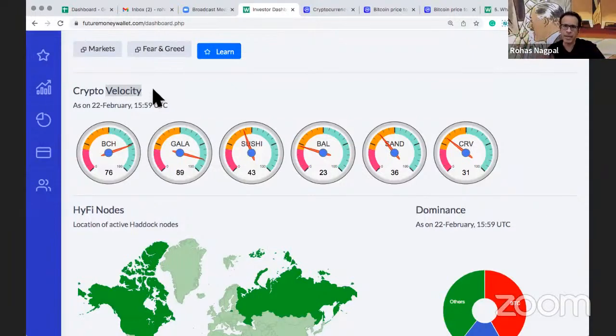And you will be very surprised that you don't see Bitcoin in this top ratio, and it is never there. Because when we look at this ratio, for whatever reason, I have found that Bitcoin Cash is always the highest, followed by Gala, which is Gala Games, which is a gaming platform. And then there is Sushi Swap, Balancer, Sandbox, and Curve.